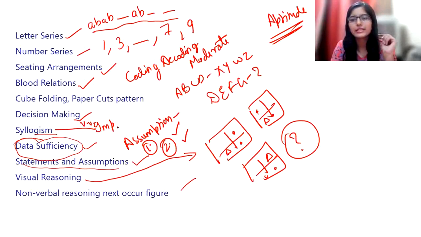You are having lots of stuff. There is no scarcity of stuff. What is needed is that you have to push yourself. You have to make a strategy, and accordingly prepare all the sections of the cognitive skills, that is aptitude, reasoning, verbal. Give high preference to aptitude, then reasoning, then verbal. This is the sequence you can follow.